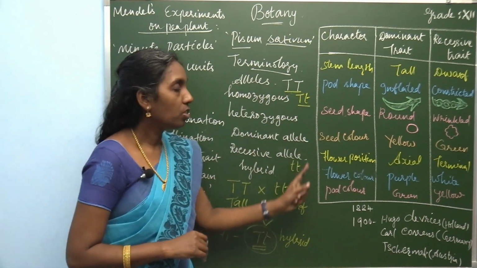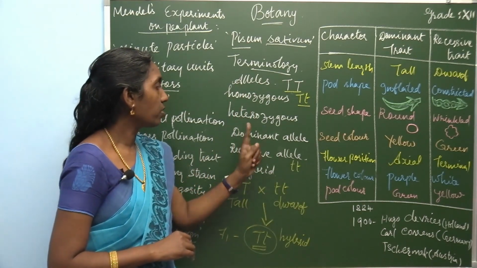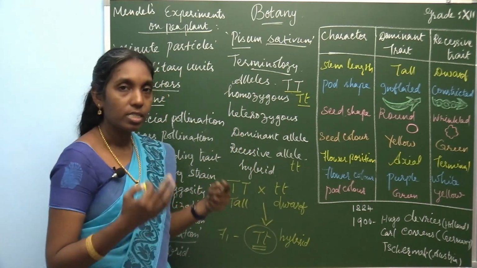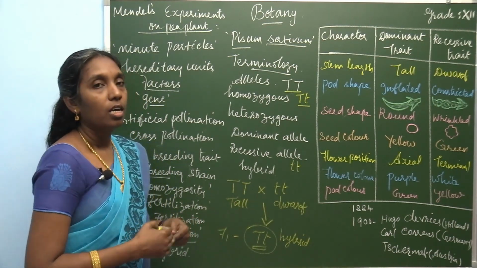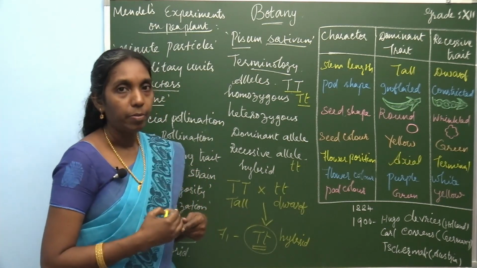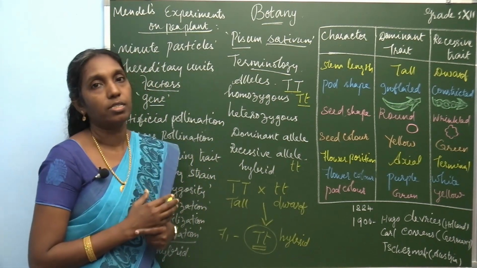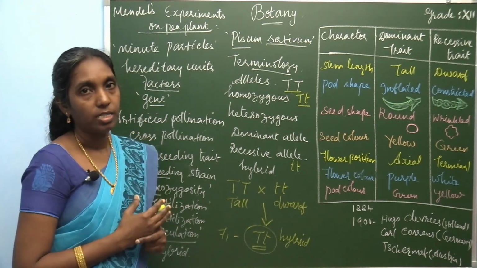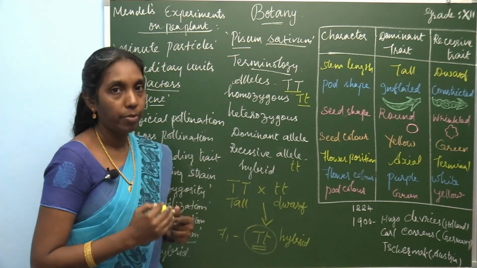So in this terminology there are two more questions. What are alleles? What are homozygous alleles? What are heterozygous? What is dominant allele? What is recessive allele? What is hybrid? Now based on his experiments, based on Mendel's experiments, he proposed the rules and laws, and he proposed them based on the monohybrid cross.